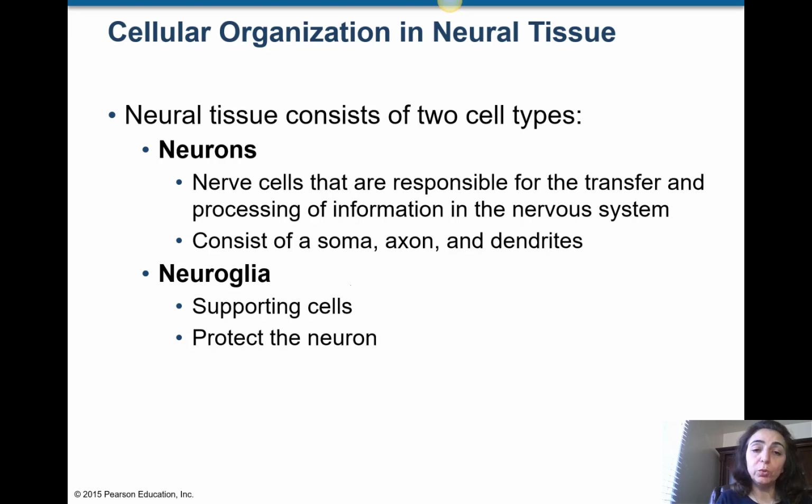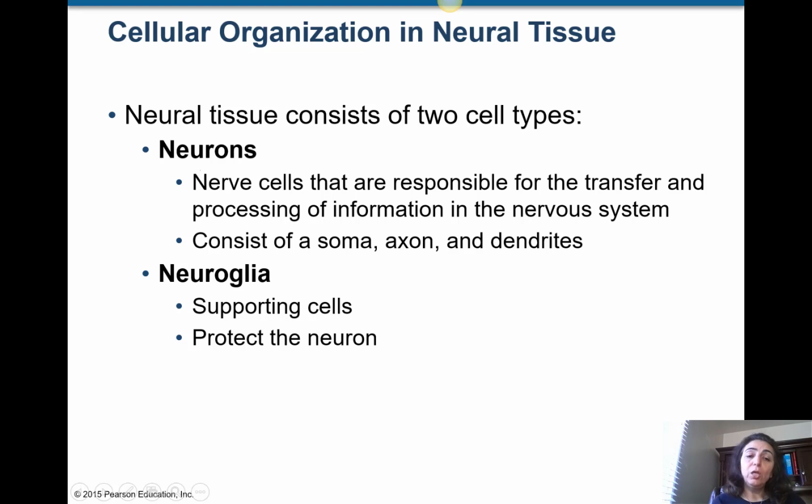Now, in the neural tissue, we want to see what types of cells we have specifically. So talking about the cellular level, we have two types of cell in the neural tissue. We have neurons and we have neuroglia. Let's see what they are.